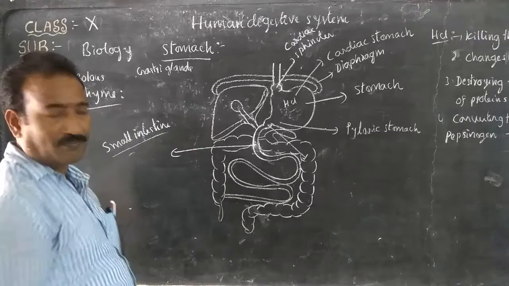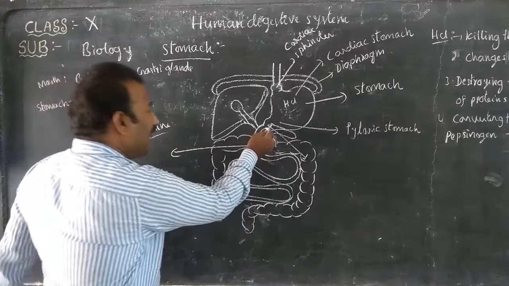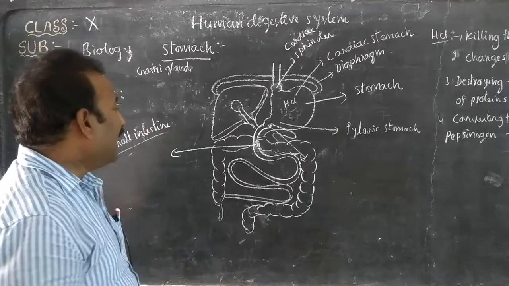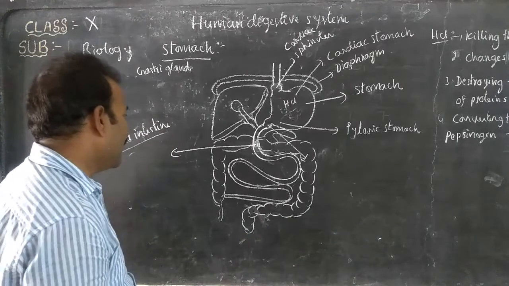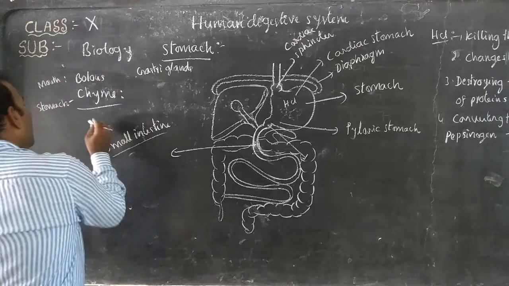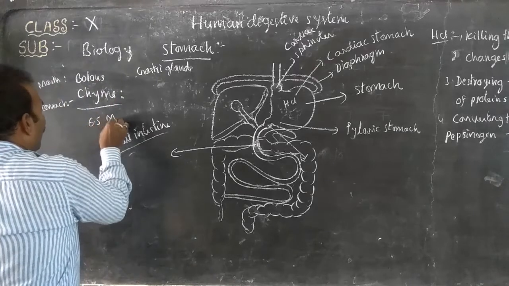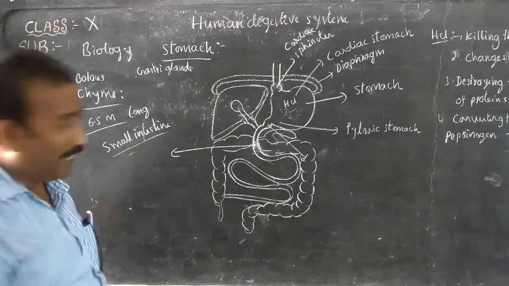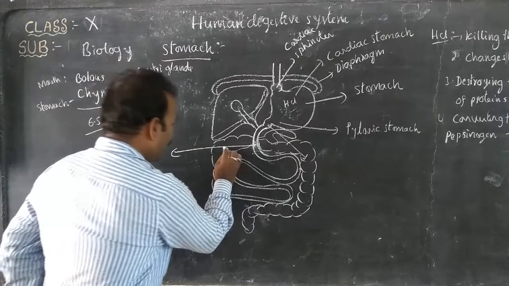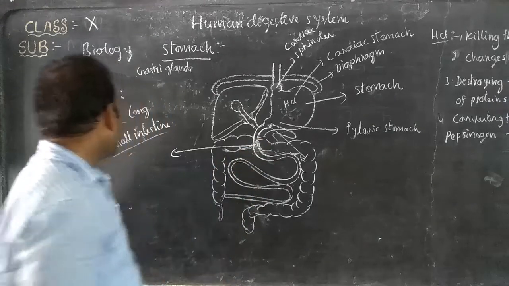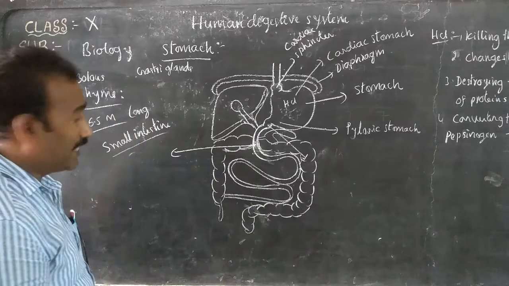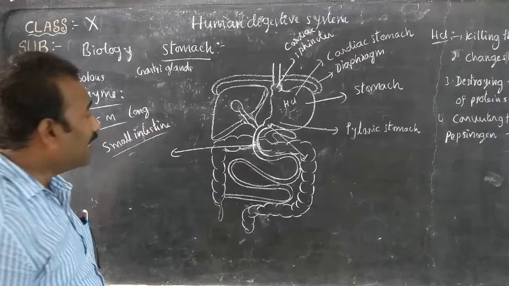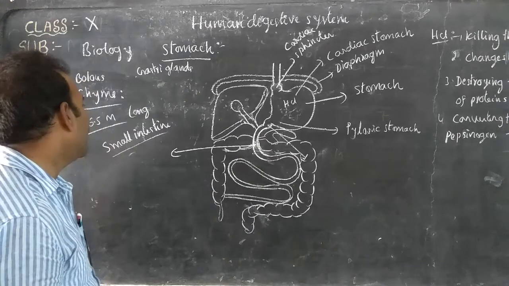This small intestine is a long, hollow, coiled tubular structure present in the human digestive system. It is about 6.5 meters long. The length of the small intestine is about 6.5 meters. It has three parts. What are the three parts?